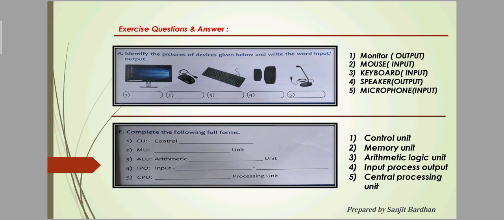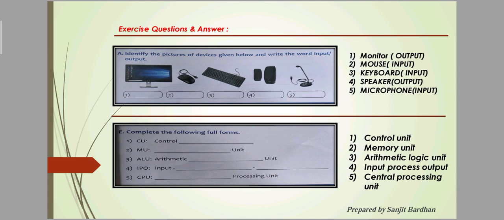Here are the question answers of your book. Question A is: identify the pictures of the devices given below and write the word input or output. Now you can see the first thing is a monitor. Monitor is an output device. Why is it an output device? Because when the computer generates a result, we can see it on the monitor screen. That's why monitor is an output device.